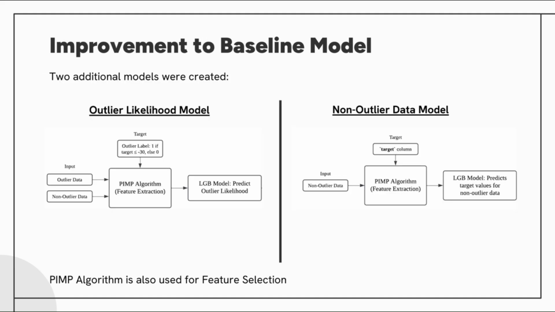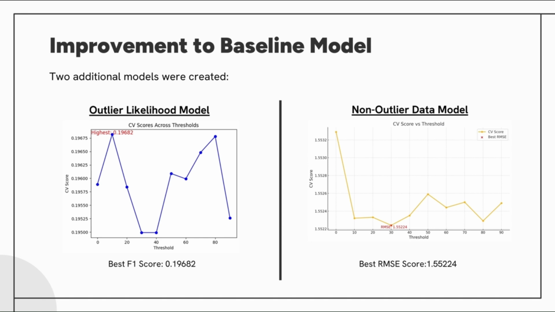First is the outlier likelihood model. This LightGBM model is trained using the same methodology as the baseline model, but with the target shifted from the target column to the outlier column that has been created during pre-processing. The second model is the non-outlier data model. This LightGBM model is trained using the same methodology as the baseline model, but it only uses non-outlier data for training. Our first model received an F1 score of 0.197, while the non-outlier data model receives an RMSE score of 1.5, much lower compared to the 3.67 baseline score,